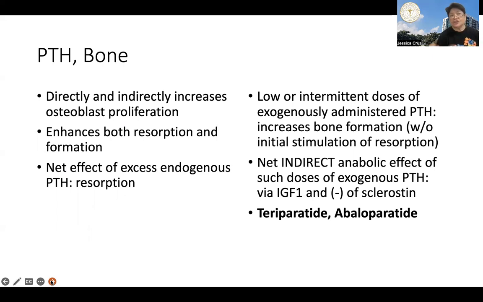So it goes directly to bone formation, and there's no bone resorption, no? When PTH is administered this way. And this might involve recruitment of other growth factors like insulin-like growth factor 1, and also involve the inhibition of osteocyte production of sclerostin.